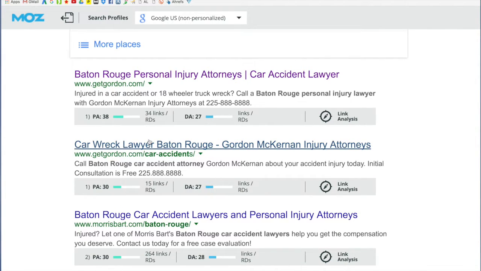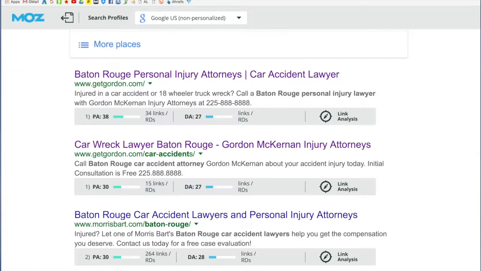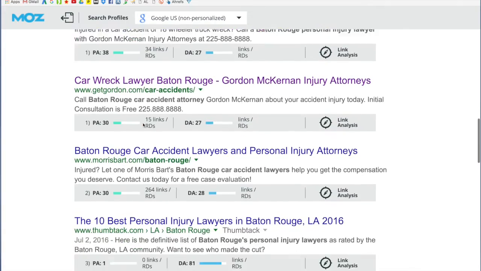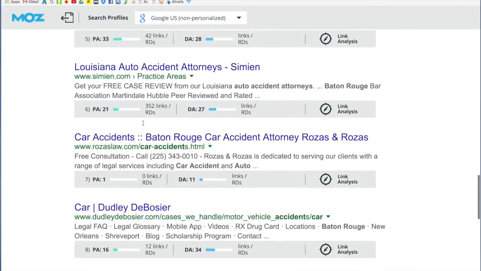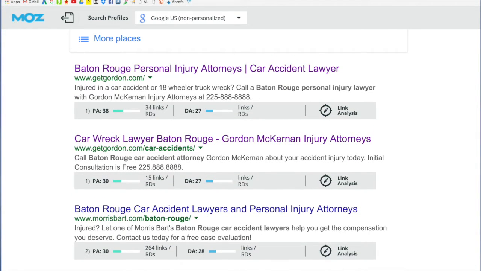And they're authority numbers, and I'll talk about authority in a minute when we analyze the site's backlinks with the actual Moz tool. But I just want to give you a quick overview of what's happening on this homepage with regard to authority. So the number one site is this Get Gordon site, and it's the homepage that's ranking, which is interesting, and I'll tell you why in a second. The page authority is 38 right there, and here's the domain authority, 27. Now, it's really the page authority that ranks the site. 85, 89% of the time, it's really about the page authority and the relevance of that page.